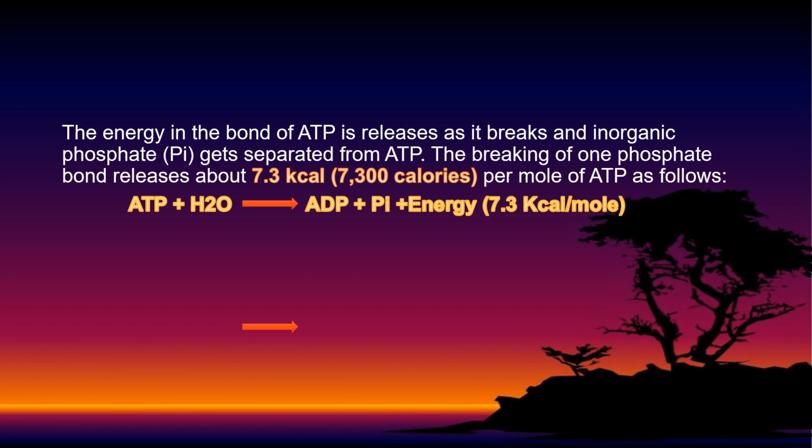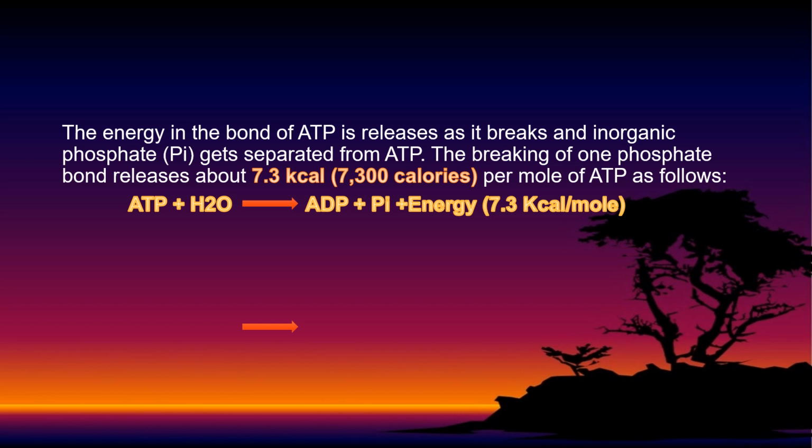The breaking of one phosphate bond releases about 7.3 kilocalories. It means that when one phosphate is released from the bond, it releases 7,300 calories per mole of ATP. So this is the formula: ATP plus H2O is equal to ADP plus Pi plus energy.